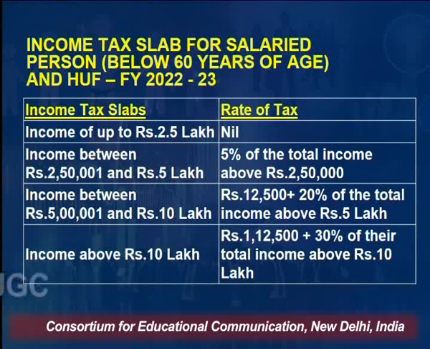If the income is above 10 lakh, then the tax is 1 lakh 12,500 plus 30% of the total income above rupees 10 lakh. Supposing the income is up to 10 lakh, between 5 lakh and 10 lakh the rate is 20%. If the taxable income is above 10 lakh, then it is 1 lakh 12,500 plus 30% of the income above rupees 10 lakh. So these are the important tax slabs.